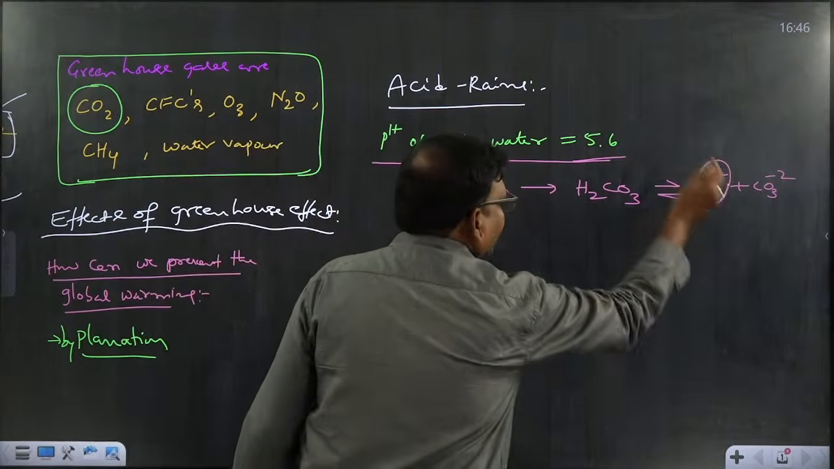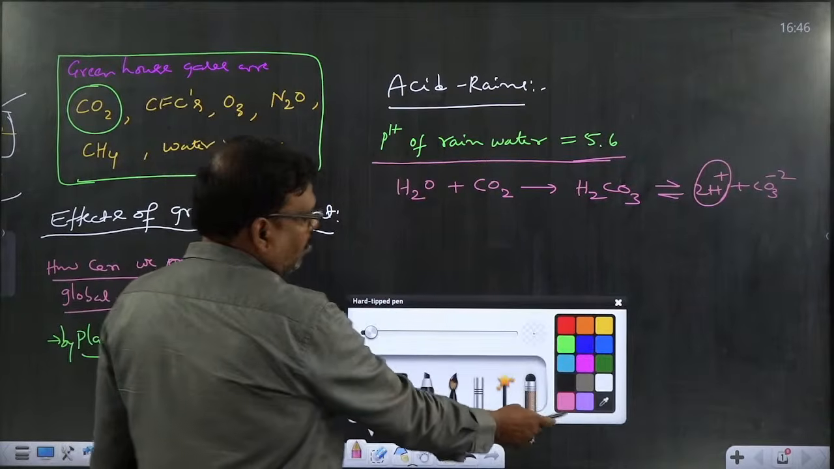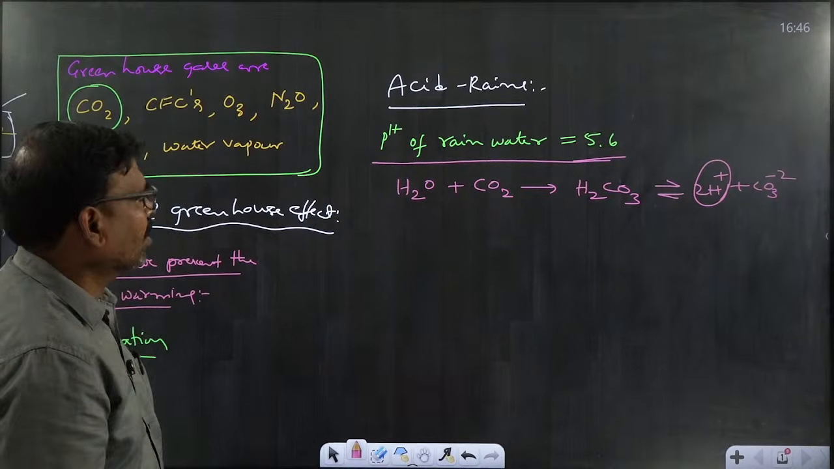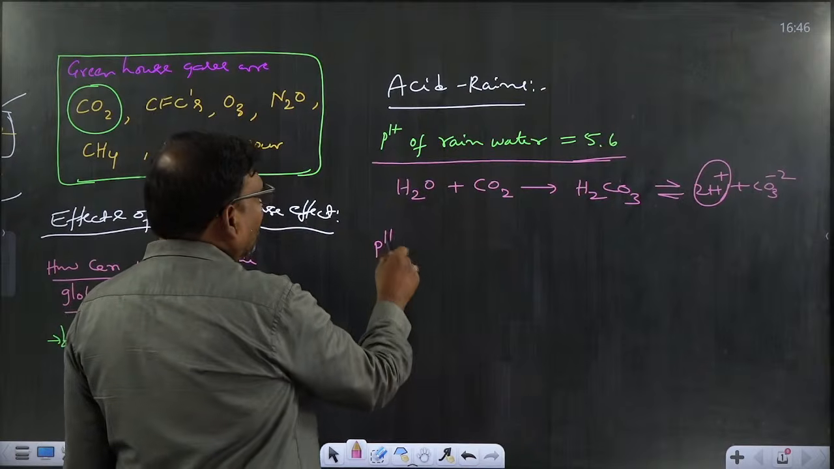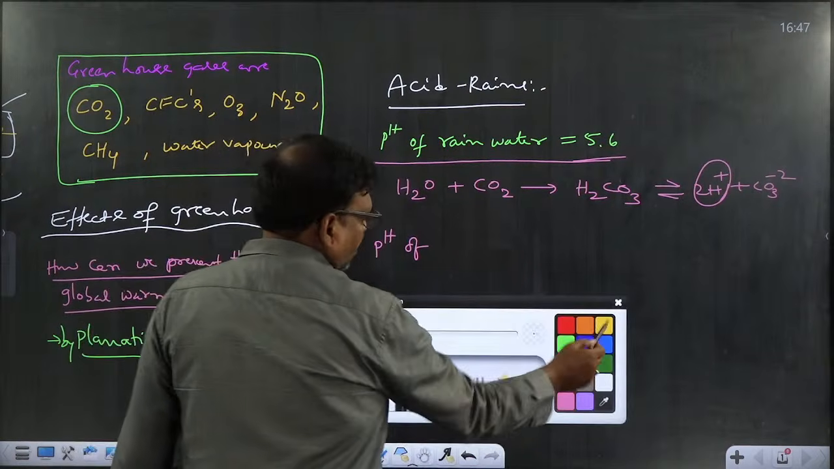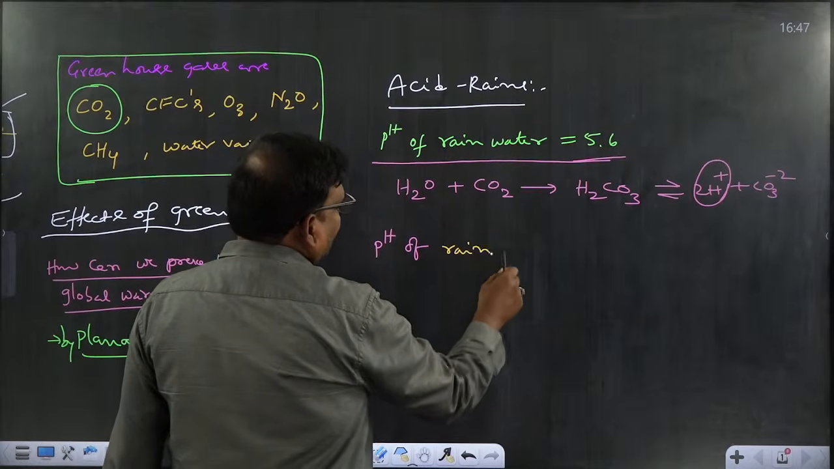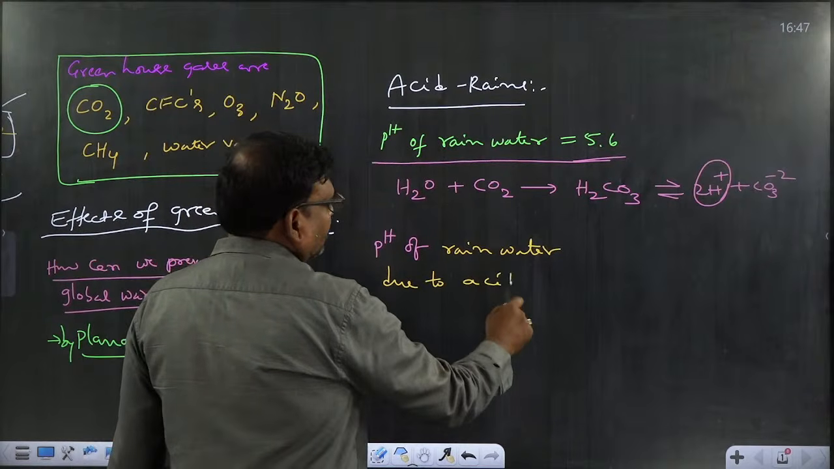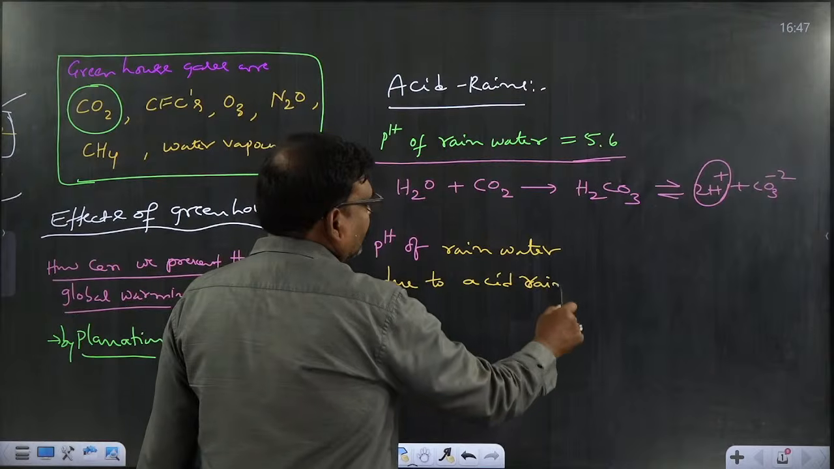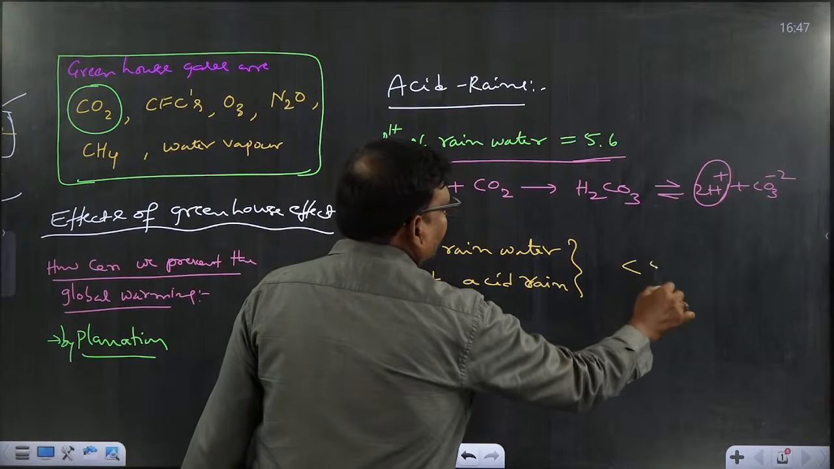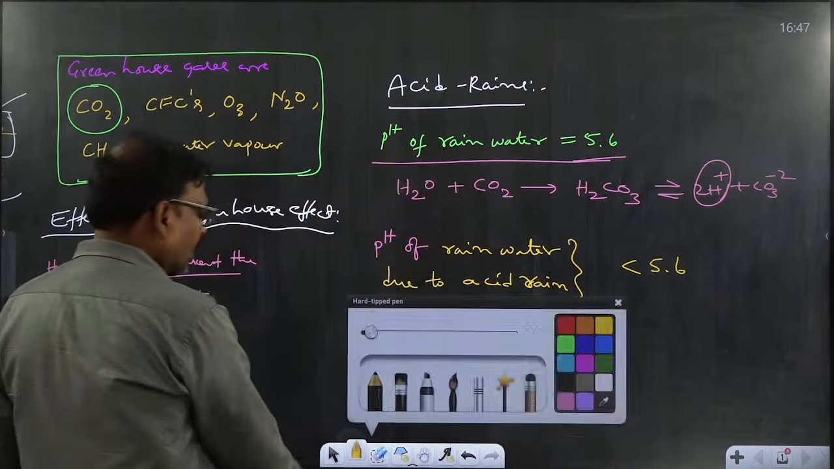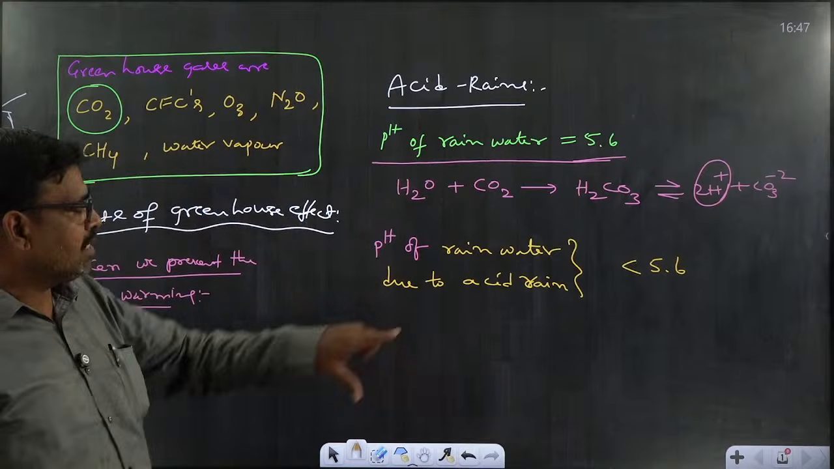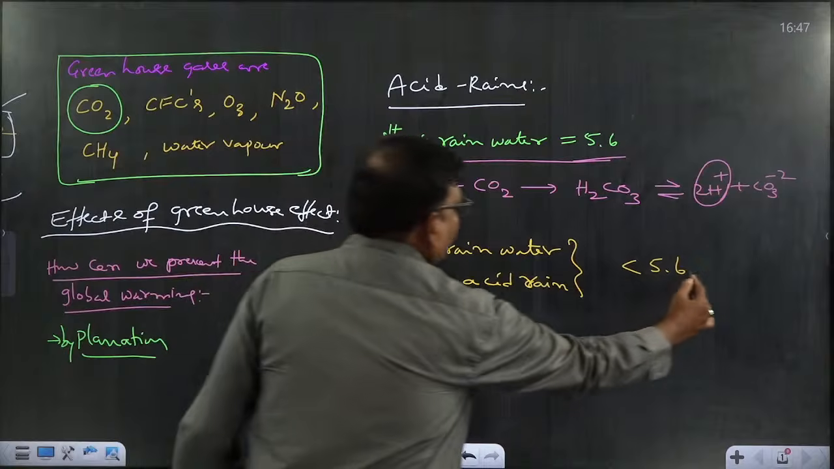This is because of the presence of H+ ions in atmospheric air due to the formation of carbonic acid. Now coming to the pH of rainwater due to acid rain, it is less than 5.6. So this is the correct one. pH 5.6 indicates no acid rain. If pH is less than 5.6, that indicates acid rain.